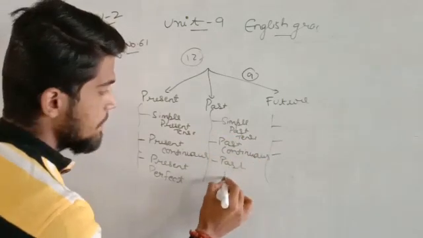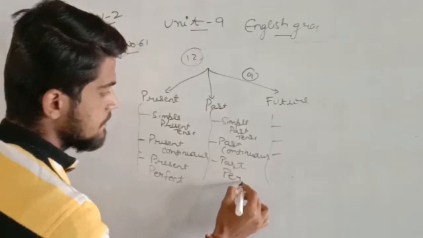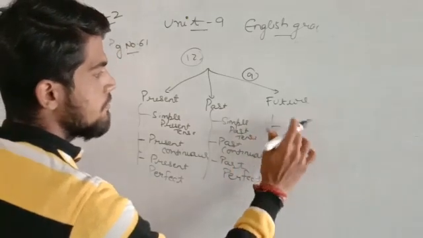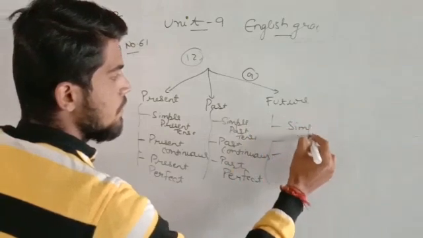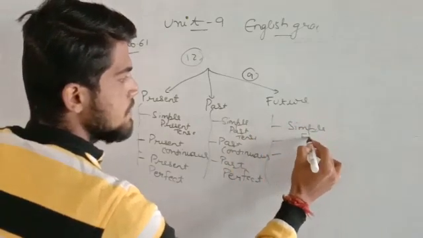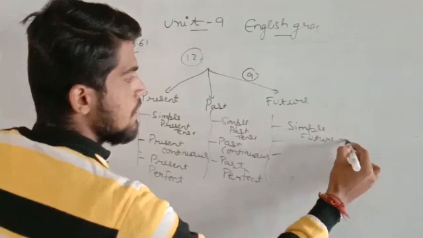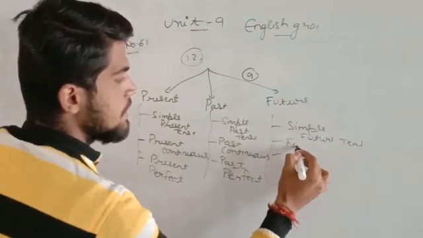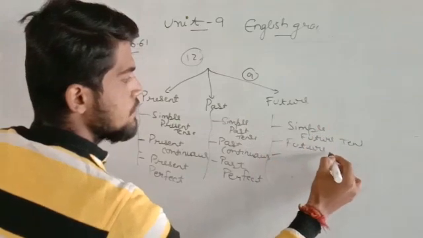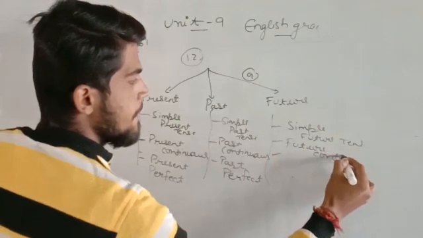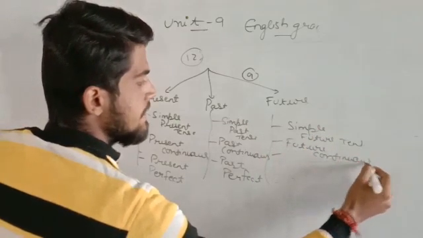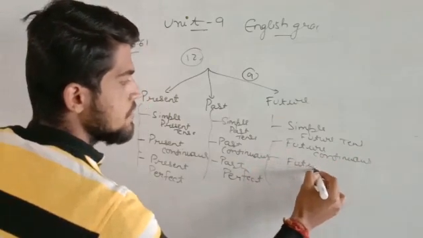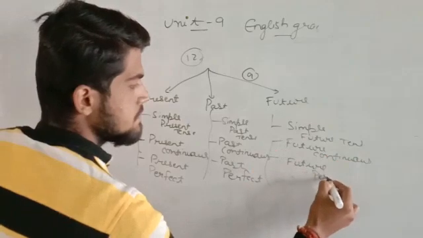Okay students, so here will be past perfect, and here it will be simple future tense, here future continuous, and in the last, future perfect.